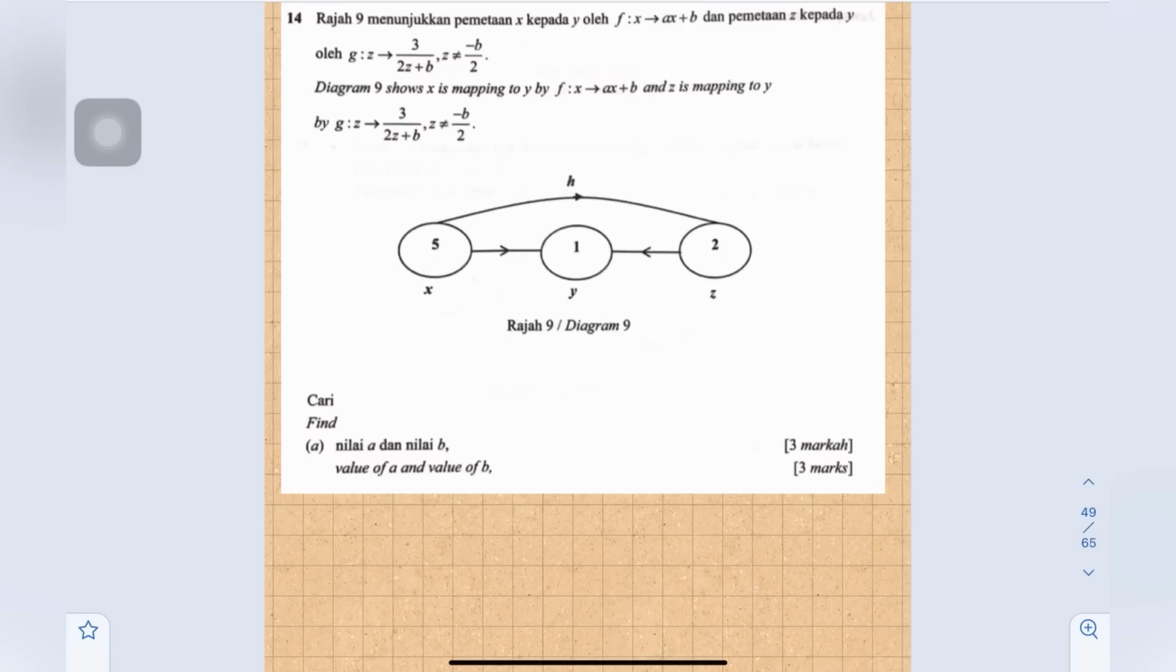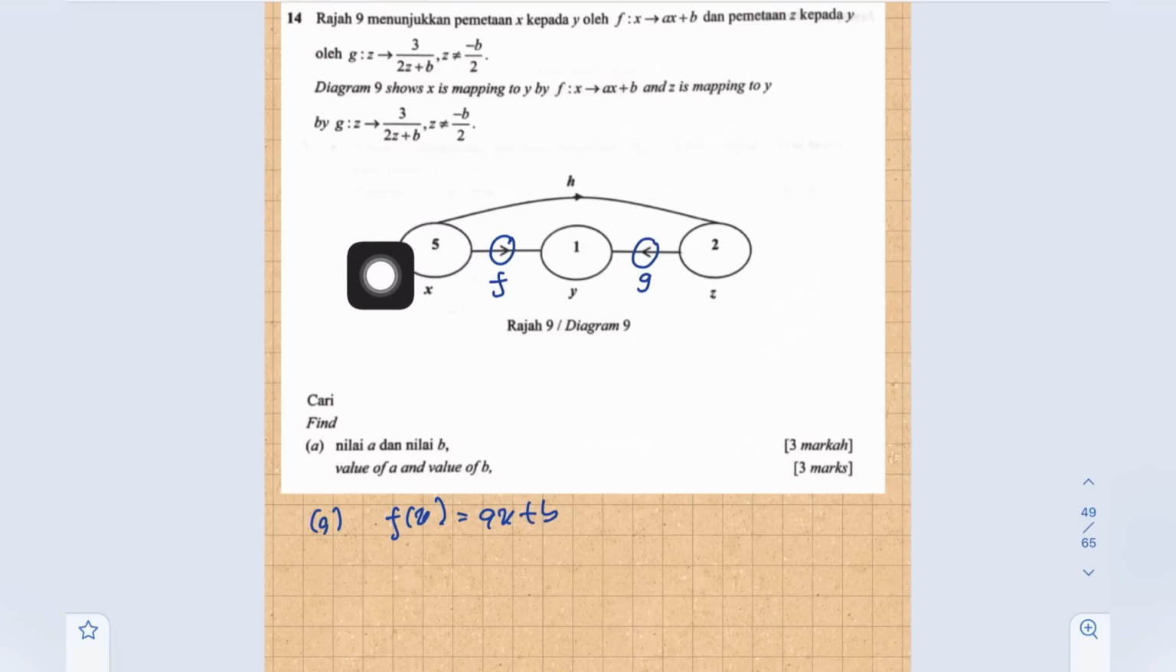Now, given function f maps from x to y. So this is f, the arrow is from x to y. Then function g maps from z to y, the arrow is like this. Now from the given f(x) equals ax plus b, the arrow is from x to y. So the object is 5, then the image is 1. So f(5) is 5a plus b, and equals 1. This is the first equation.